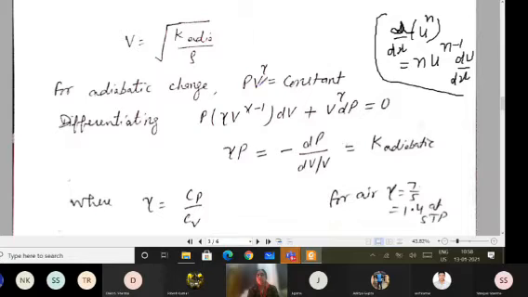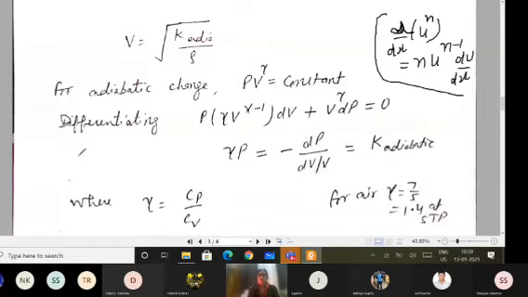Take the derivative of V power gamma. Gamma is what? Gamma is a constant which is the ratio of Cp upon Cv. So gamma is a constant value, like n is a constant number. So I can write gamma V^(gamma-1) into dV, plus V^gamma as it is, derivative of P. Derivative of a constant is 0. So I can rearrange this equation. I'm getting gamma P equals minus dP divided by dV upon V.